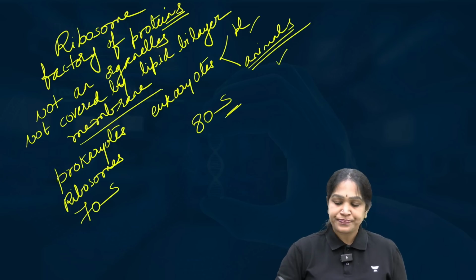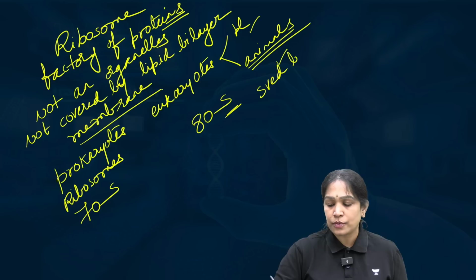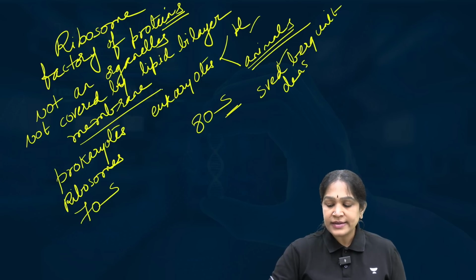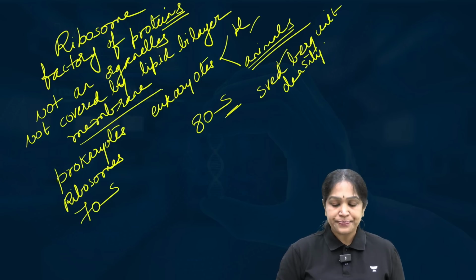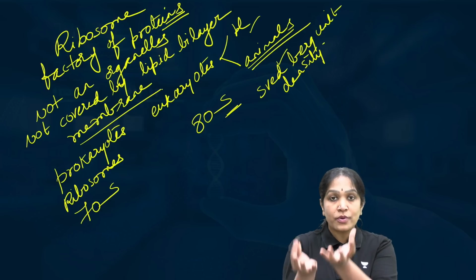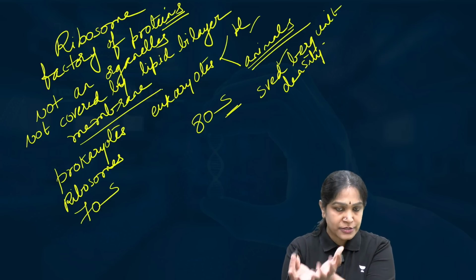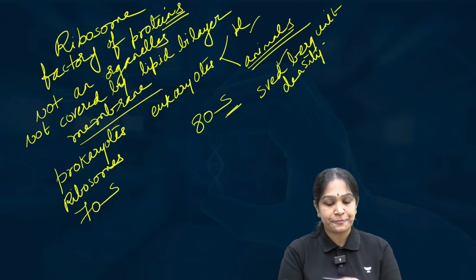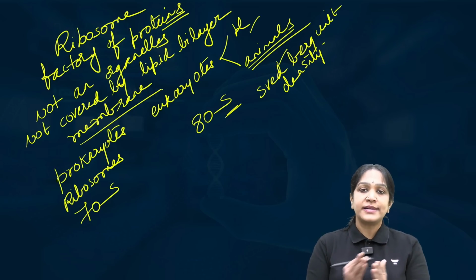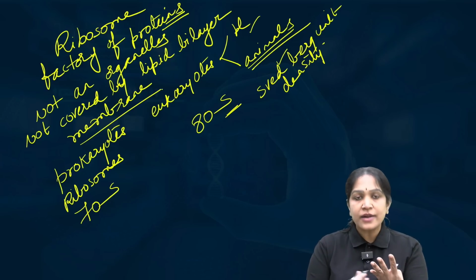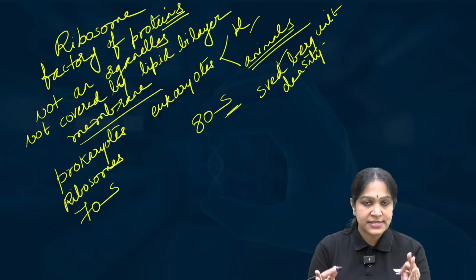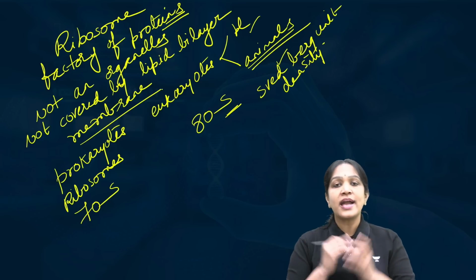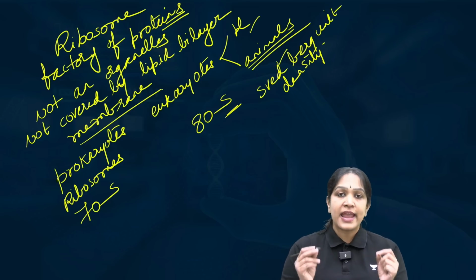What is S? S is Svedberg unit. This is the unit for density. It means eukaryotic ribosomes are denser, heavier, larger also. And prokaryotic ribosomes are less dense and smaller as well. So, ribosomes are present in all the cells, prokaryotes and also eukaryotes, both plants and animal cells. And prokaryotes have smaller ribosomes called 70S ribosomes and eukaryotes have bigger ribosomes called 80S ribosomes.